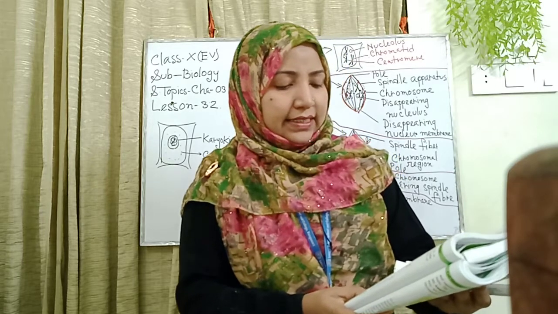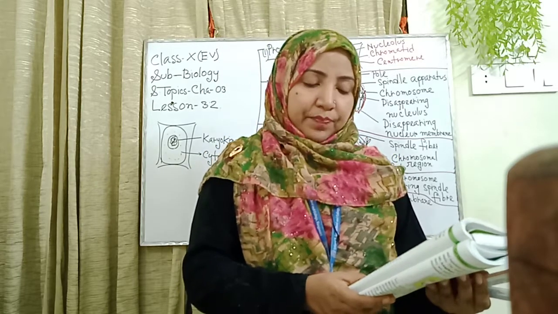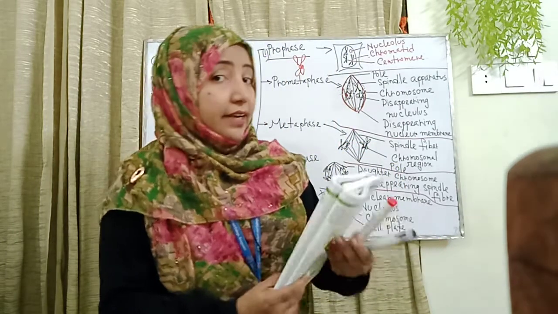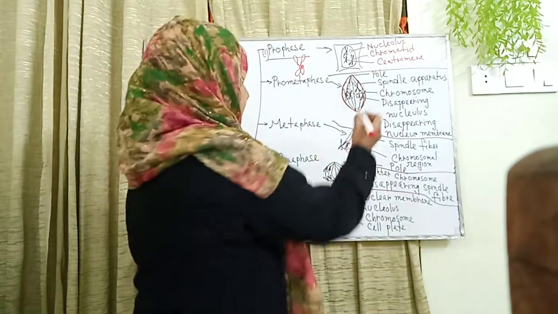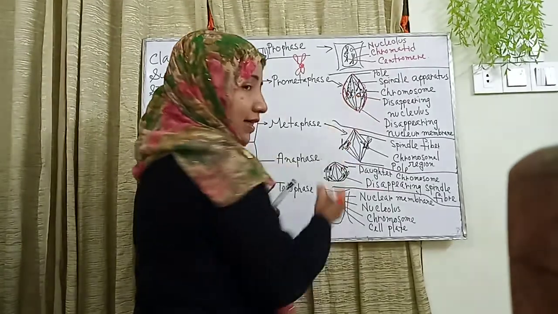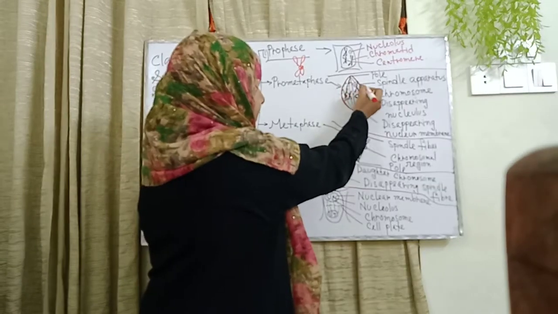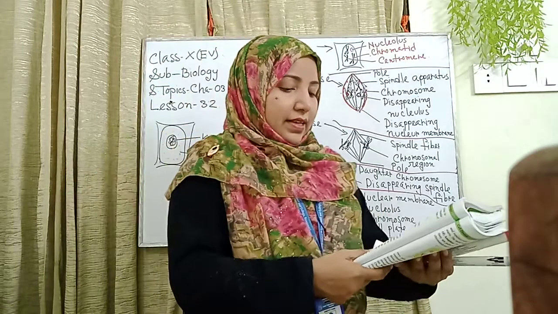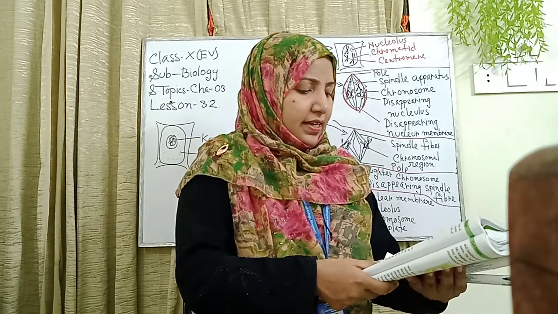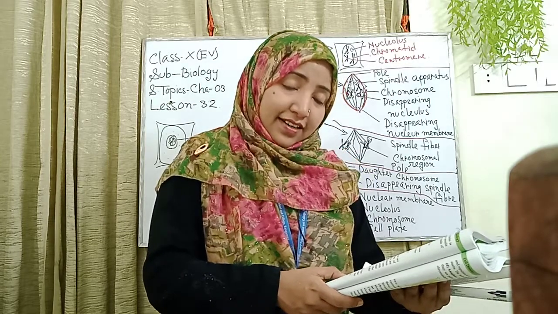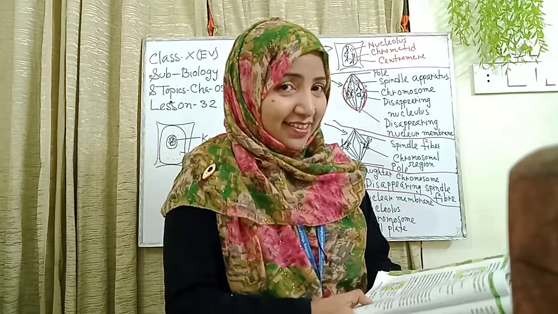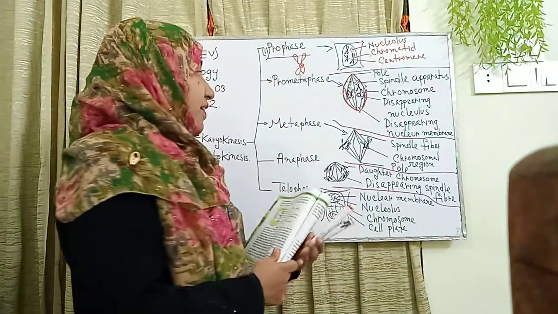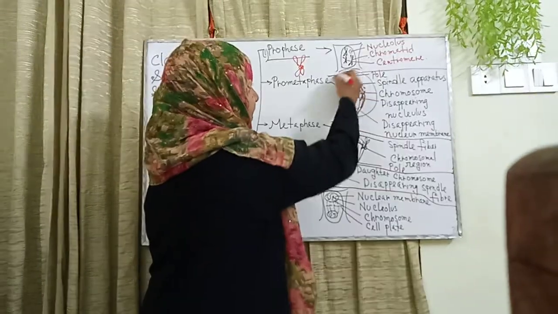Chromosomes then start assembling on the equatorial plane. The nuclear membrane and nucleolus start to disintegrate and disappear. Please everyone see this. This is the nucleolus, and this structure is the nuclear membrane, which also disappears. Now the nuclear membrane and the nucleolus start to disintegrate and disappear. I will repeat this structure, and this is the pro-metaphase.